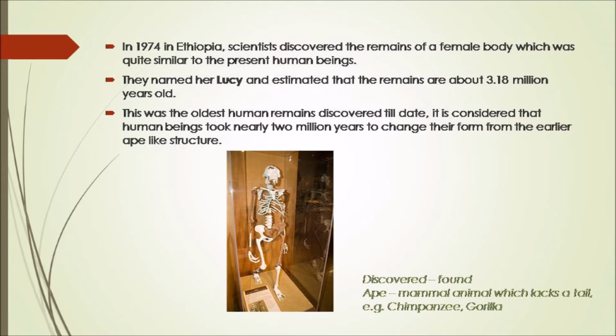You have seen the picture of the early humans. They had an ape-like structure. That is, ape means a mammal which lacks a tail. They do not have a tail like a chimpanzee, gorilla, etc. So the early humans had an ape-like structure, and it is said that it took 2 million years for the humans to change their form from the earlier ape-like structure.